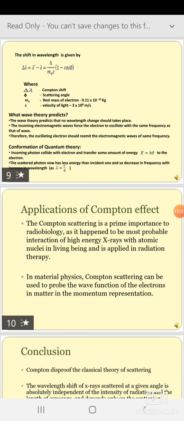m0 is the rest mass of the electron, whose value is mentioned here, that is 9.11 into 10 to the power minus 31 kg. C is the velocity of light, which is also mentioned, 3 into 10 to the power 8 meter per second.